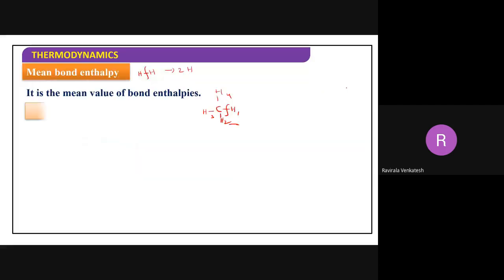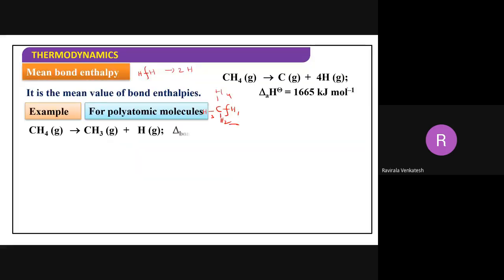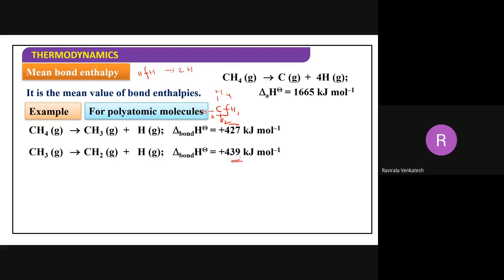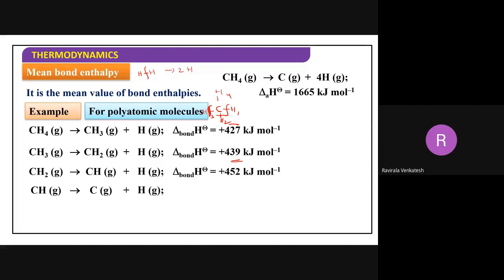CH4. Second bond I am breaking now here, CH3, means this bond I am breaking. In this case, the value is now 439. Now next I am breaking this bond. Observe here, CH3 bond I am breaking here. In this case I got 452.